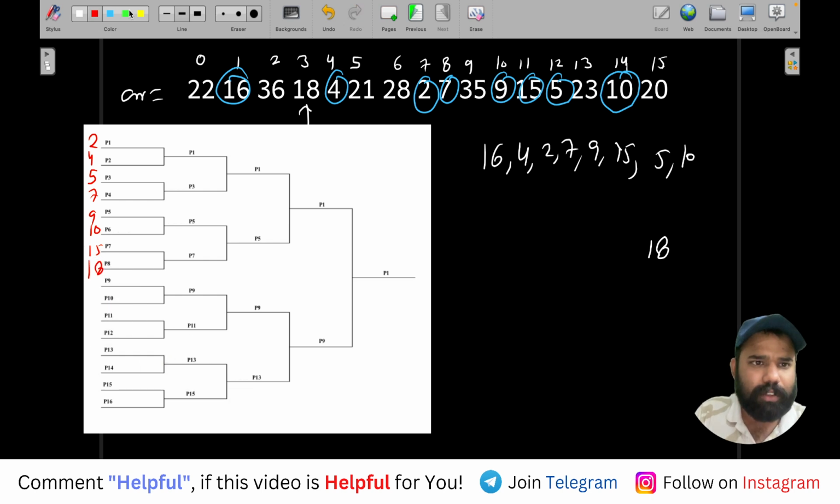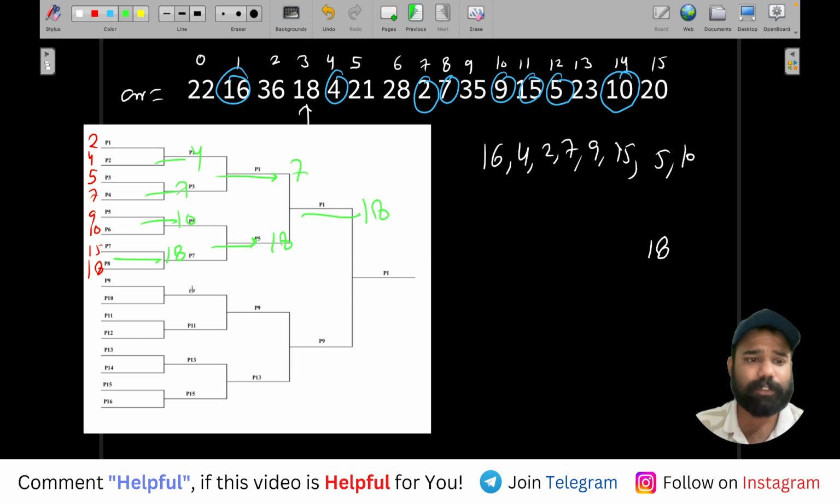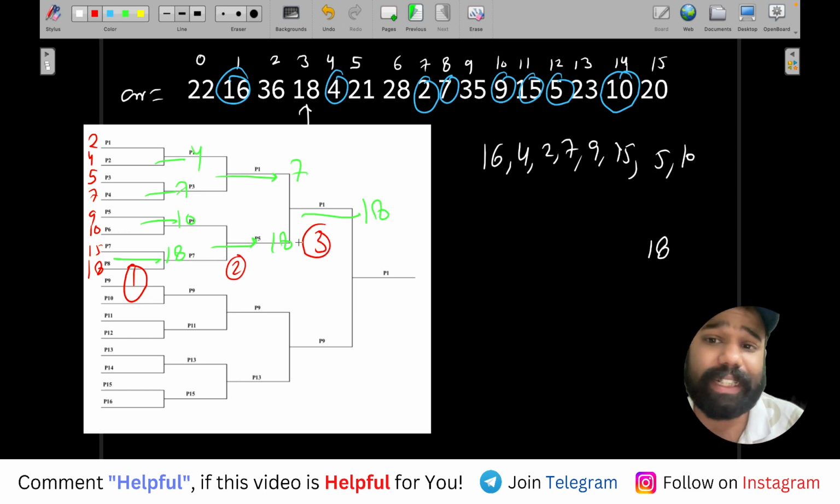So now from here 18 will win. From here 10 will win. From here 7. From here 4. From here 7 will win. From here 18. And then again 18. So basically you can see 18 has won the first match, the second match, and the third match. So 3 matches, 18 has won.